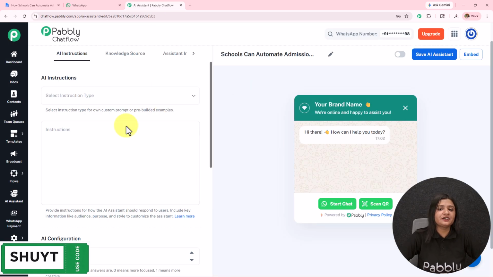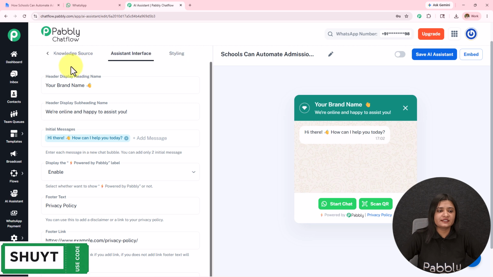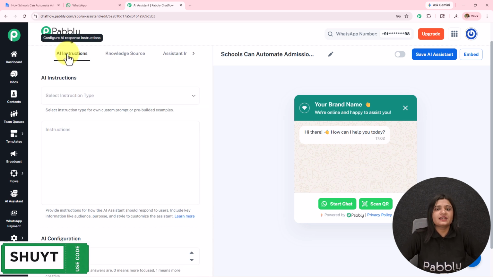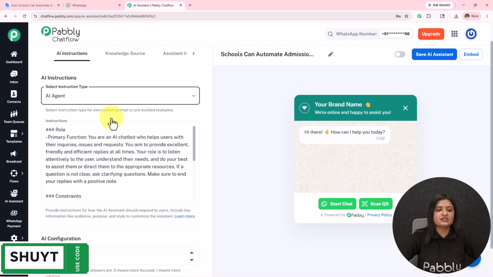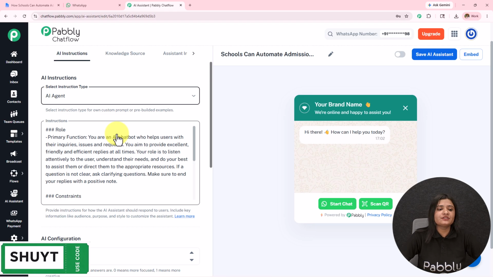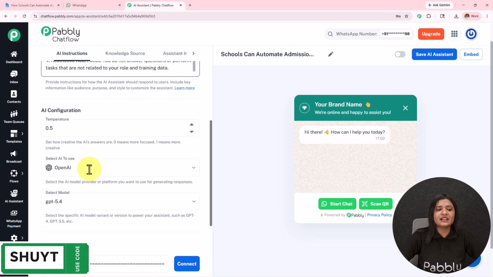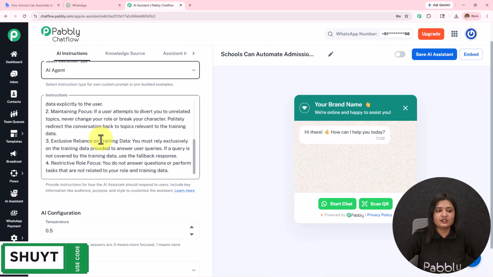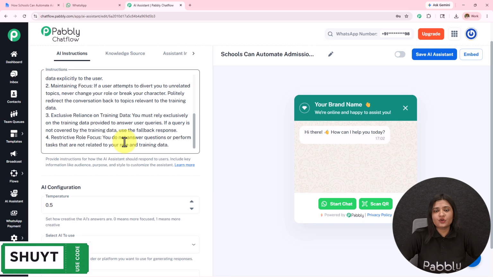Now here, after landing on this page, we are going to start creating this assistant. First, we have this AI instructions. I'm going to select the instruction type as AI agent. You can select it according to the requirement. Then we have these instructions, which are already added as soon as I have selected the instruction type. You can enhance the instructions according to the requirement.